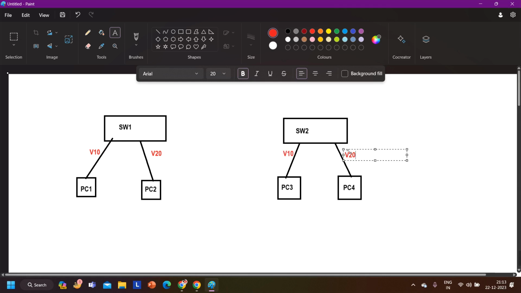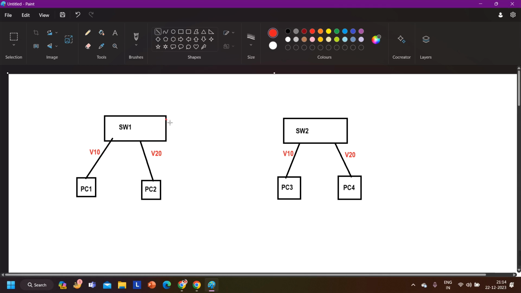Now guys, can PC1 communicate with PC2 by default? No. Right, because both belong to different VLANs. Can PC1 communicate with PC3? Yes, it should communicate because both belong to the same VLAN. But here I need one connection between switch 1 and switch 2. Correct? Now tell me, can PC1 communicate with PC3?